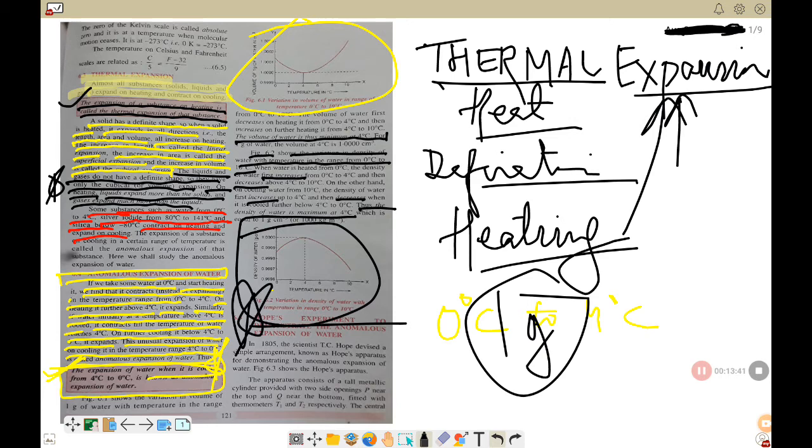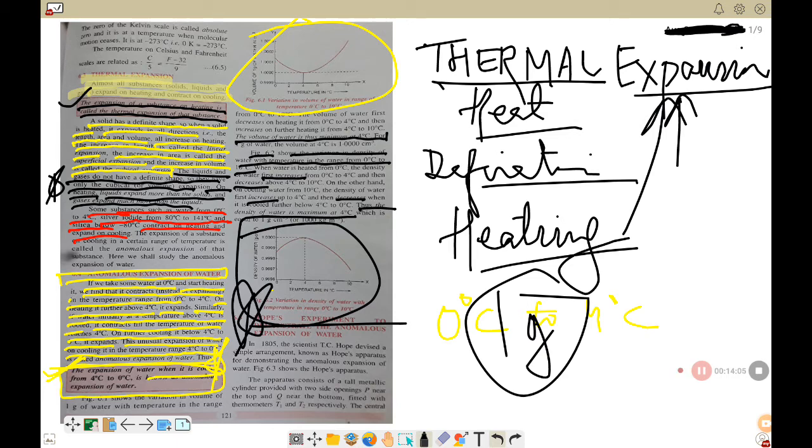So you can see this figure number 6.3 in your book. This is Hope's apparatus. It has a metallic cylinder where there are two holes on the top and the bottom. Through the two holes, what do you place? Two thermometers T1 and T2. At the center of the cylinder you have a trough. There are trays. In the tray you put a freezing mixture. And what is freezing mixture? It's a mixture of salt and ice. Now what do you see?